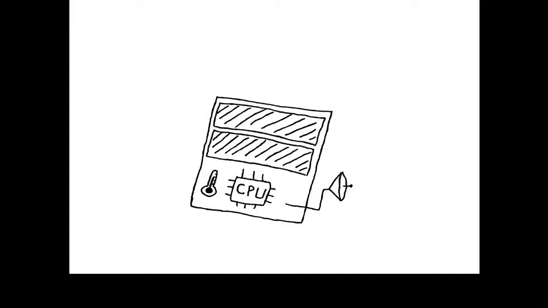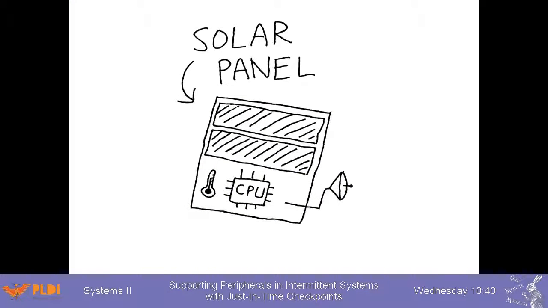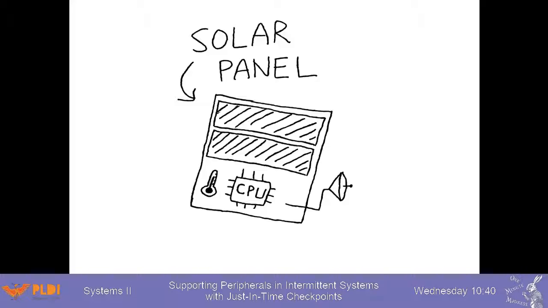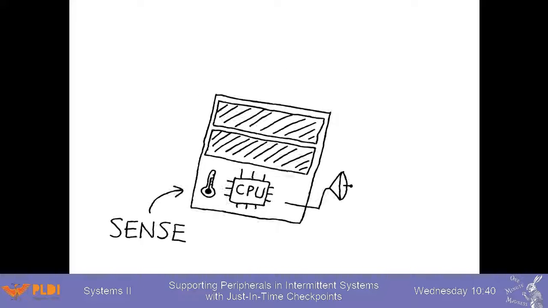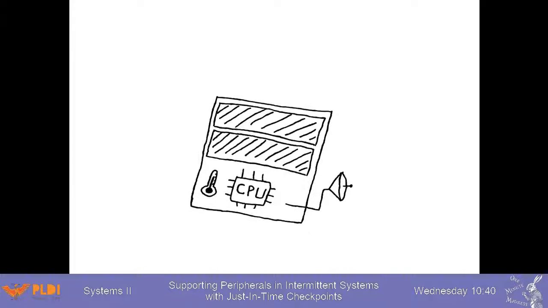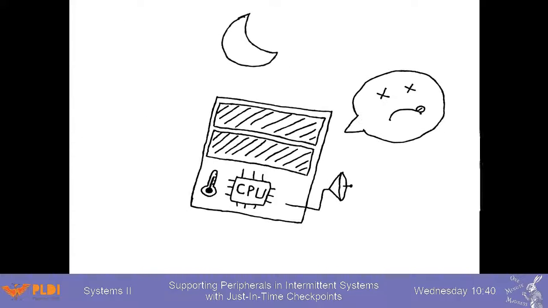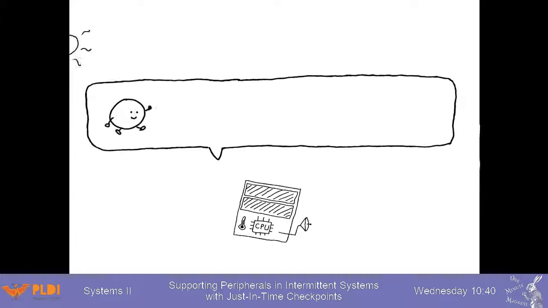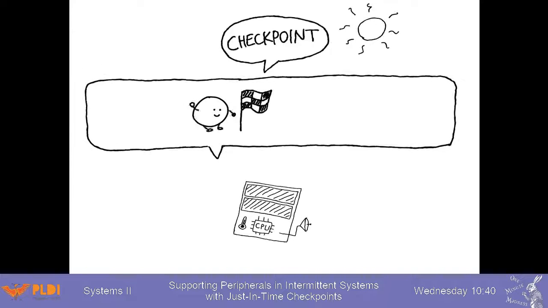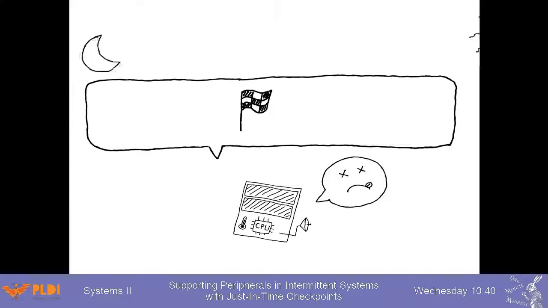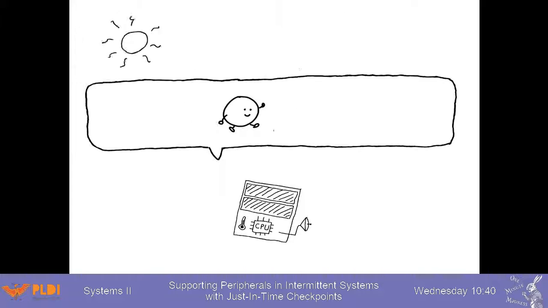An energy harvesting device is a device that collects energy from its surrounding environment and uses the energy to sense, compute, and communicate. It runs only if there is sufficient energy and powers off otherwise. The simplest way to run a program on such a device is to collect a checkpoint immediately before a power failure and to restore the checkpoint on reboot.